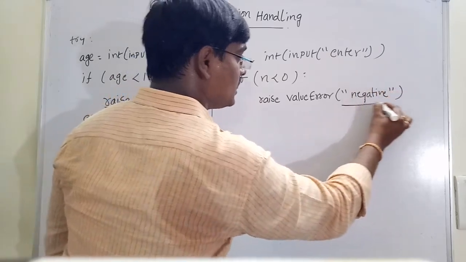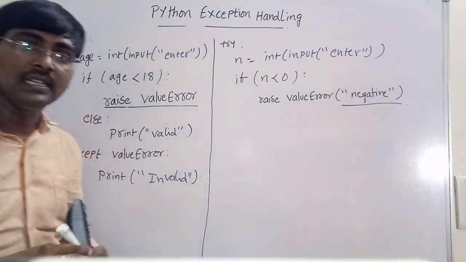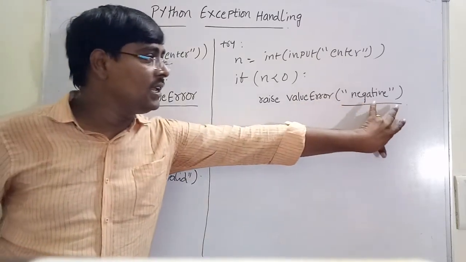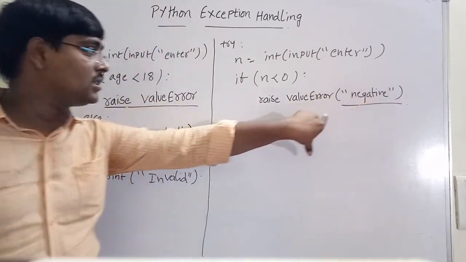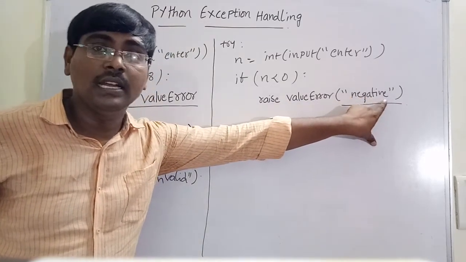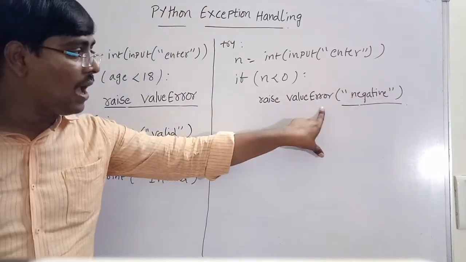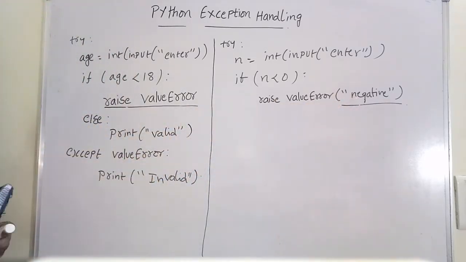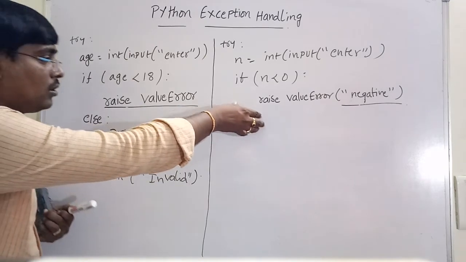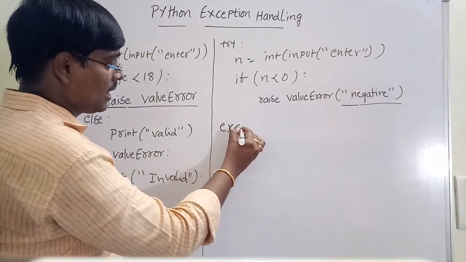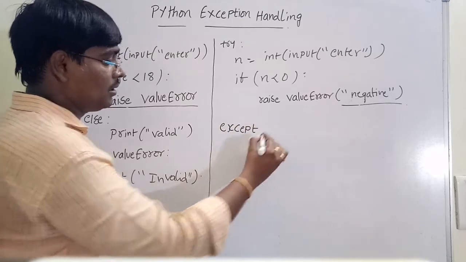Okay, see this one. This is the value. After the exception class, we are writing the value inside the parentheses. Raise ValueError of negative, and the remaining concept is the same. Suppose in the else block, if you want to write an else block, you can write it. Otherwise, I am simply writing except.